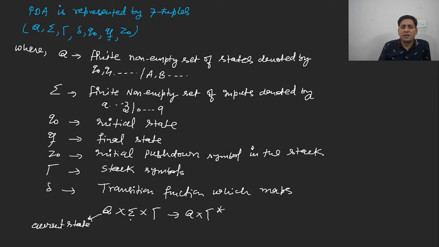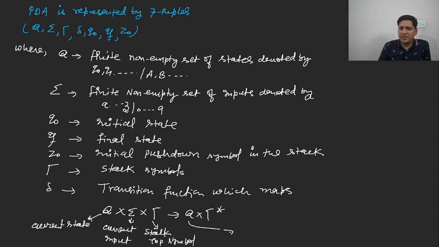This is the current input, and this is the stack top symbol. Initially it will be Z naught. Later on, whichever symbol is on the top of the stack will be the stack top symbol.